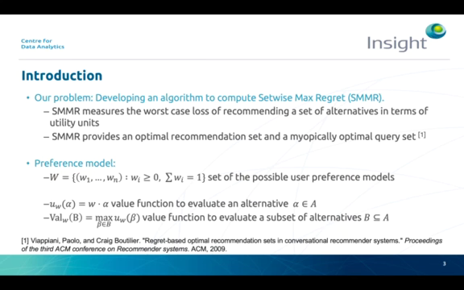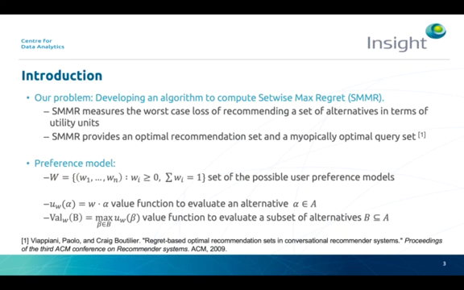With this presentation, we introduce a novel efficient algorithm to compute the Setwise Minimax regret in MAUT models. Roughly speaking, the Setwise Minimax regret measures the worst-case loss of recommending a set of alternatives in terms of utility units. The importance of this method has been highlighted by Viappiani and Boutilier in 2009, who have shown that it can be used to compute an optimal recommendation set and also a myopically optimal query set.